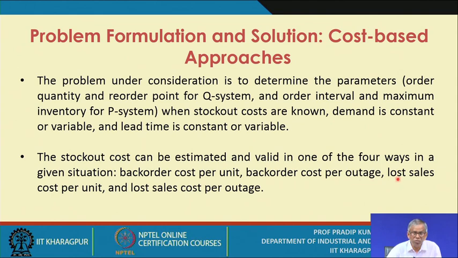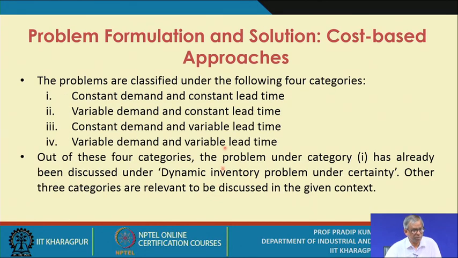Now the stock out may be responded to by lost sales. So the corresponding lost sales cost may be estimated on a per unit basis, or in certain cases the lost sales cost can be estimated on a per outage basis.